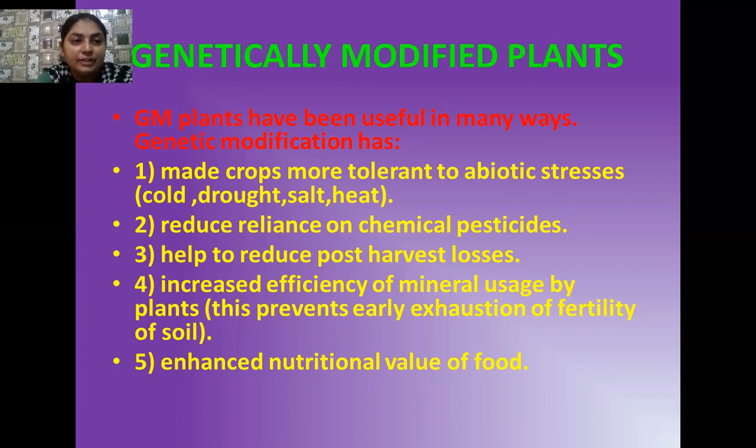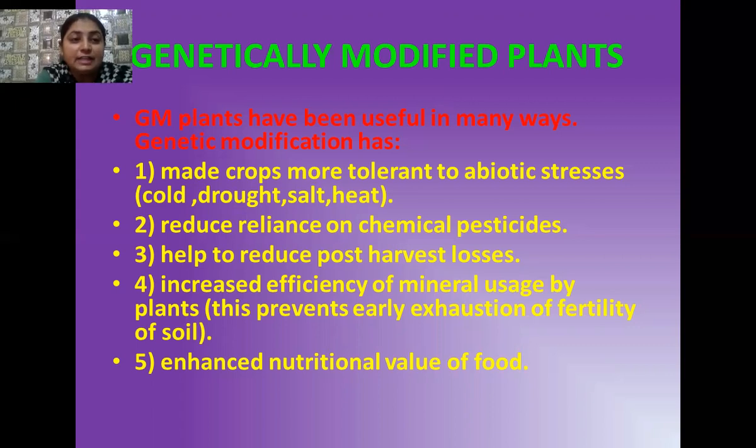The third very important thing about GM crops is that they help to reduce the post harvest losses. So whenever a farmer grows a GM crop, the farmer should not be bothered about how to manage post harvest losses. That should not be there with genetically modified crops. And the fourth very important thing is that these plants increase the efficiency of mineral usage by the plants. That means they prevent the exhaustion of fertility of the soil, and in this way the nutrients of the soil are maintained in the soil.